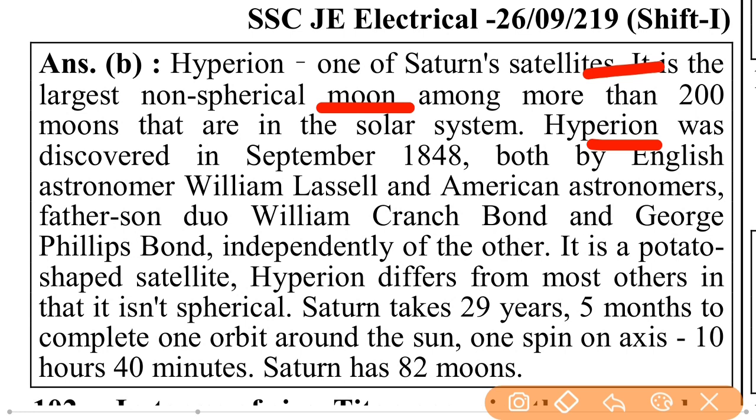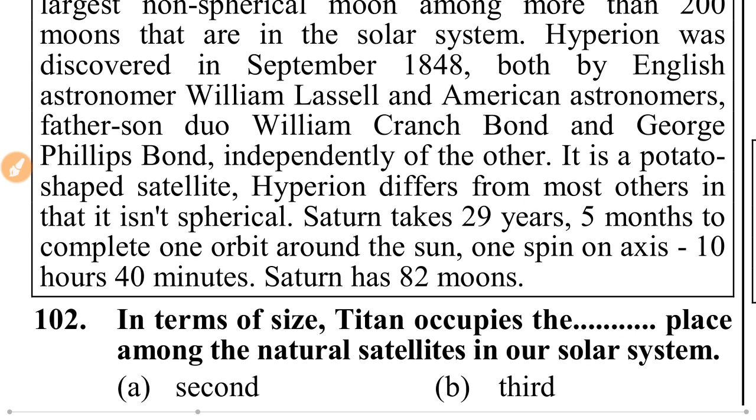Hyperion was discovered in September 1848 by English astronomer William Lassell and by American astronomer William Cranch Bond and his son George Phillips Bond, independently of each other. It is a potato-shaped satellite. Hyperion differs from most others in that it is not spherical.